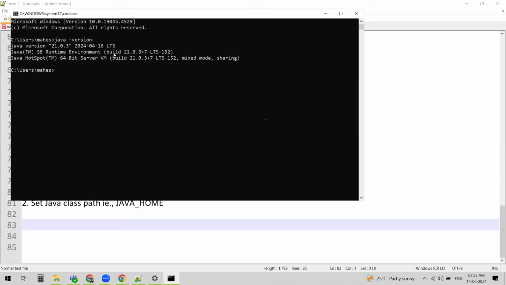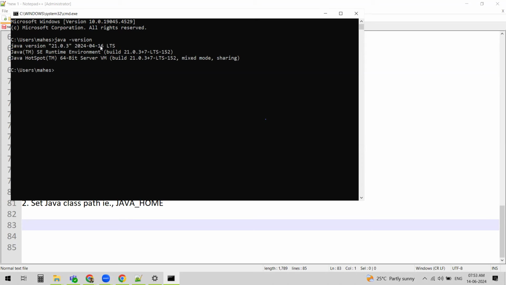If it says Java command not found, that means Java is not installed or not installed correctly. If it says something like this, you can see here it mentions the version of Java. It says 21.0.3, so this is what we installed just now.